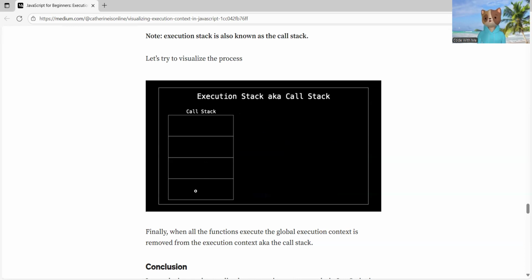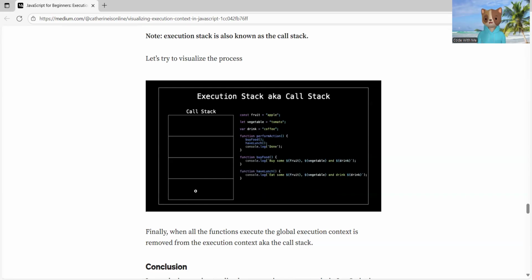So this is all about execution context, global execution context, and function execution context.